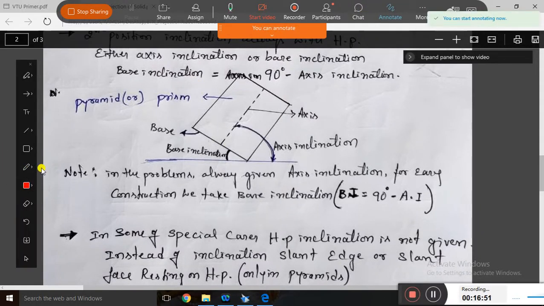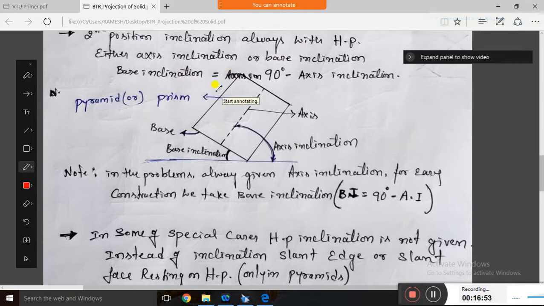So this is a solid, and actually they have given the axis inclination. But for construction purpose, I take the base inclination. This is the base, and this is the axis. So the axis is 50 degrees. This base should be 40, because it is 90 minus this. You just cross verify. First make this 40 degrees, and if you check this axis, it should be 50. If the base is 30, then the axis should be 60 degrees. If the base is 70 degrees, the axis should be 20 degrees.